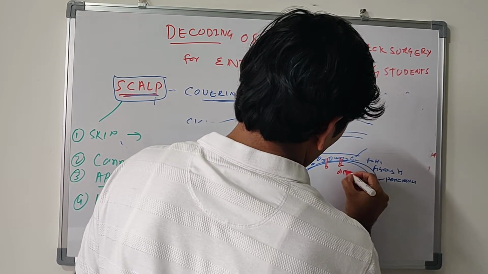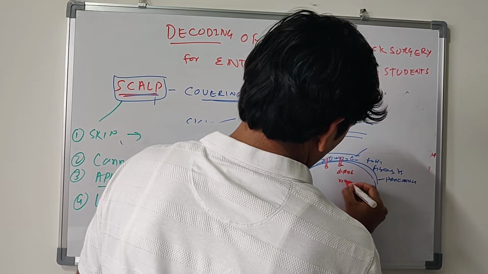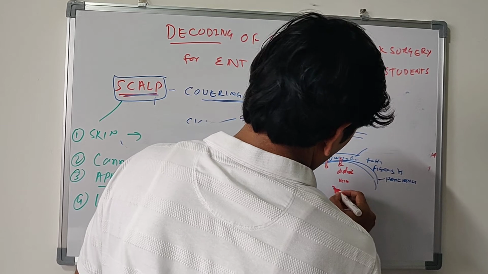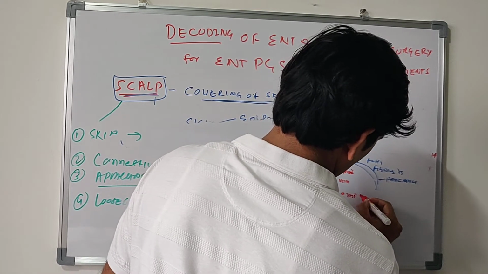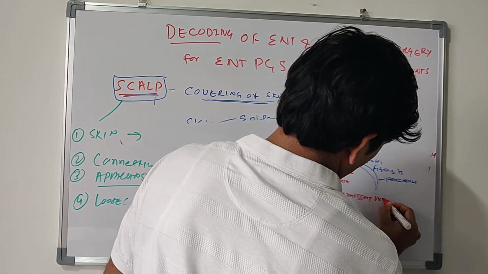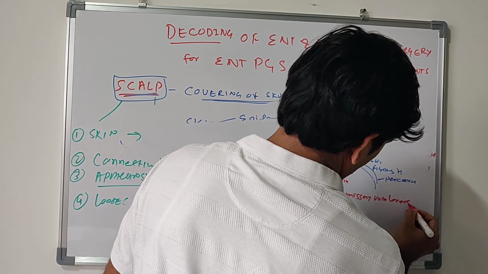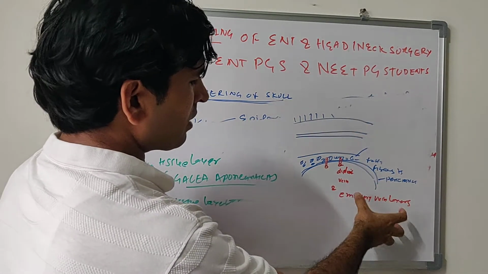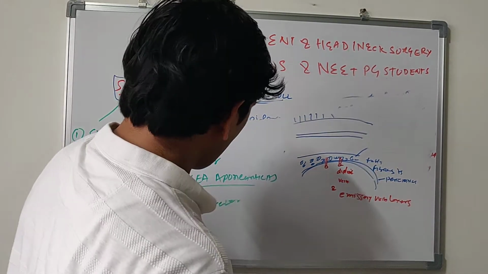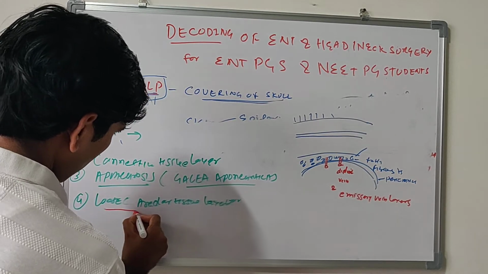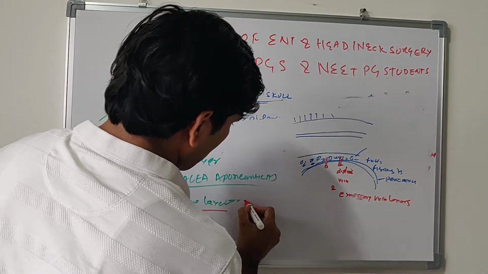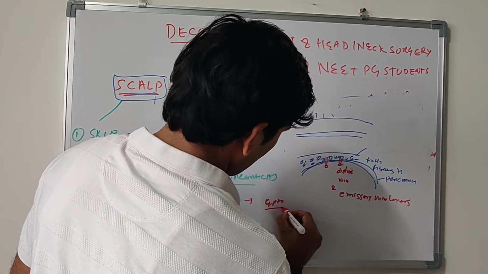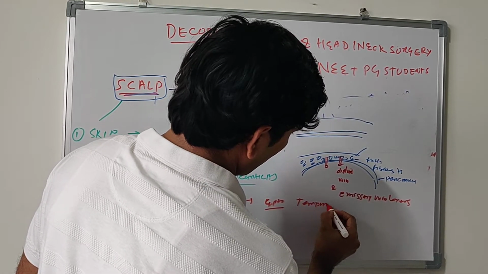Diploic veins and emissary veins. Okay, so this loose areolar tissue has diploic vein connections and emissary veins, and it also has extension up to the temporal line laterally, not up to the zygomatic line.